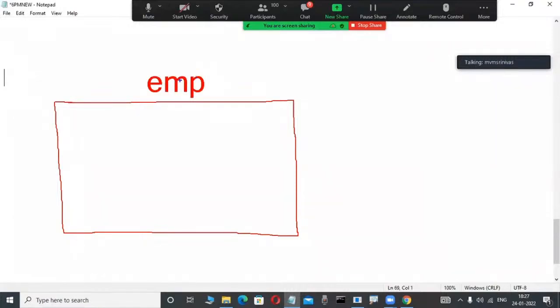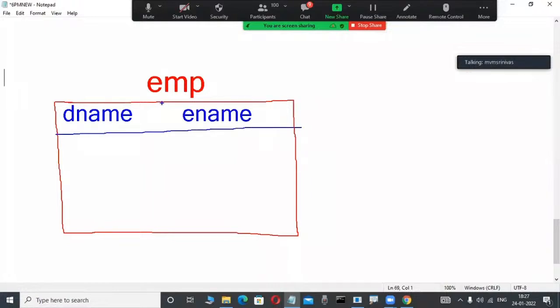I am a programmer in a company. Observe here, so many employees are there, and those employees belong to some department name. These are columns. How columns and data work, you will become familiar in future, don't worry. Check it out, department name is there. D name and E name are columns. EMP is a table. I am representing it like this.